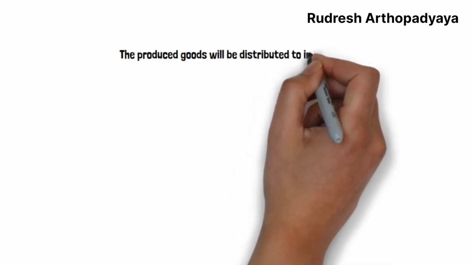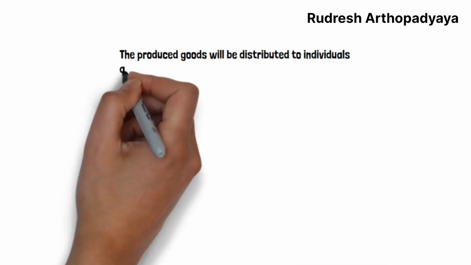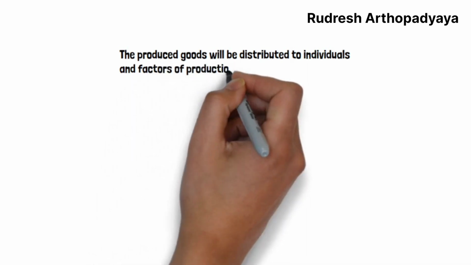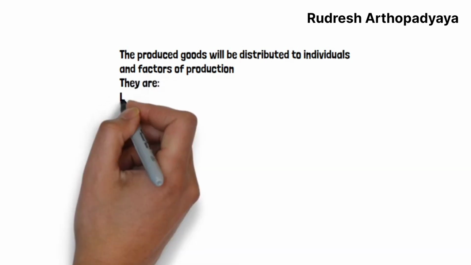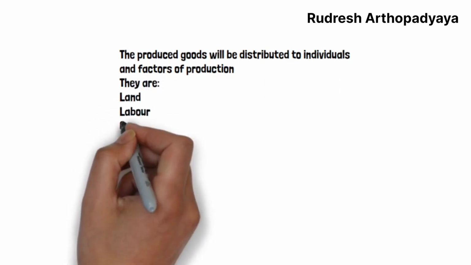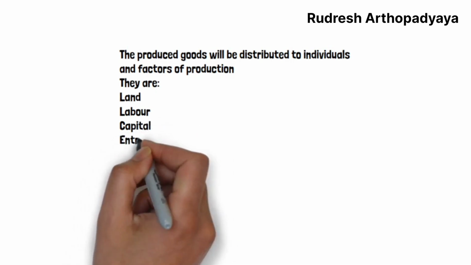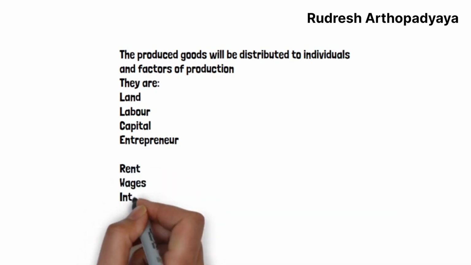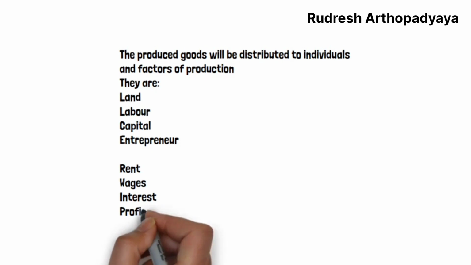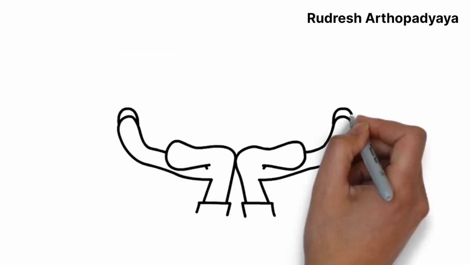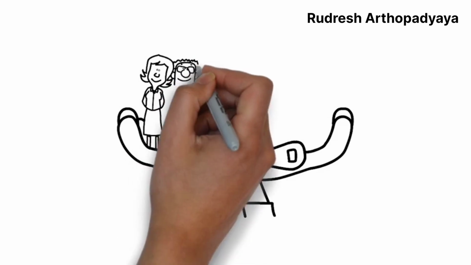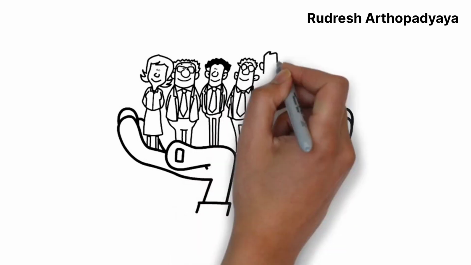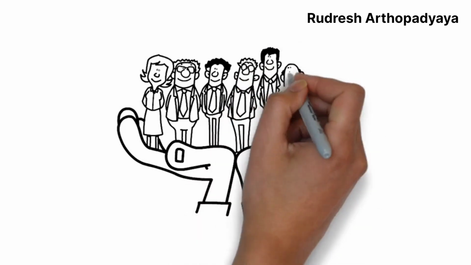What are the factors of production? Listen carefully. Land, labor, capital, and finally the entrepreneur or organization. Obviously, land receives rent, labor receives wages, capital receives interest, and the entrepreneur receives profits. Getting the point? Whatever production happens in the system is produced by these factors of production, and at the end of the day, it will be redistributed to these people only.